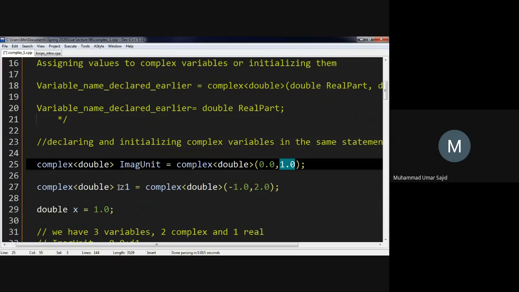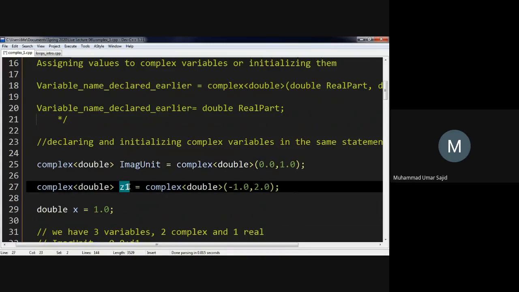Then I've declared another variable, whose name is Z1. It's a complex variable, and I have written complex double here. You have to write it again here because you are declaring and assigning the variable on the same line. Then I have provided -1 plus J2 or -1 plus 2I. I'll be saying iota as J because in electrical engineering, I is used for current.